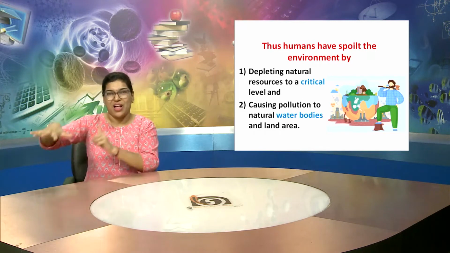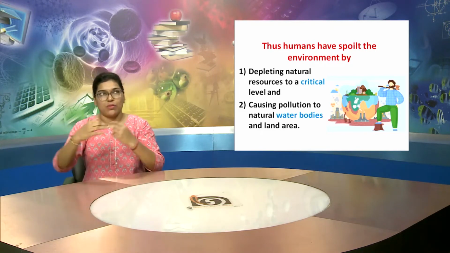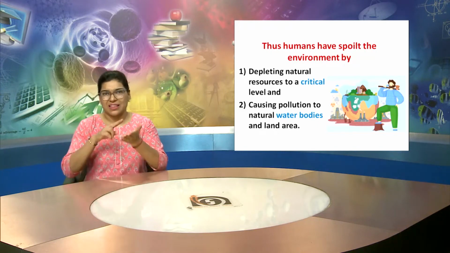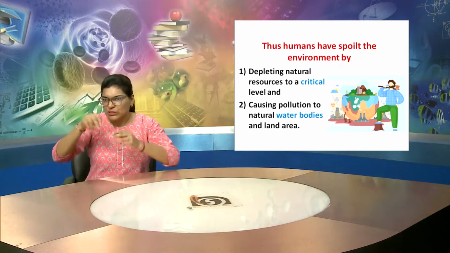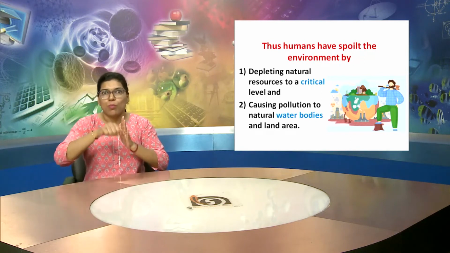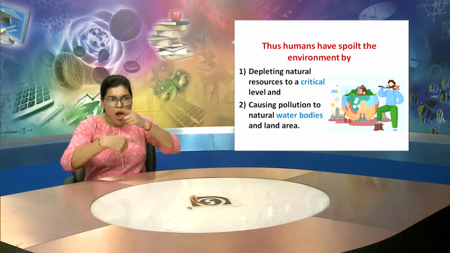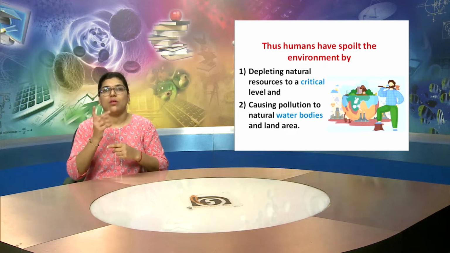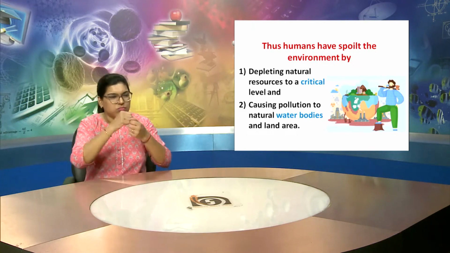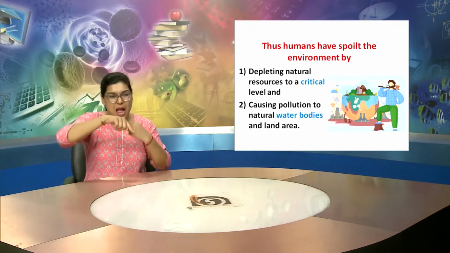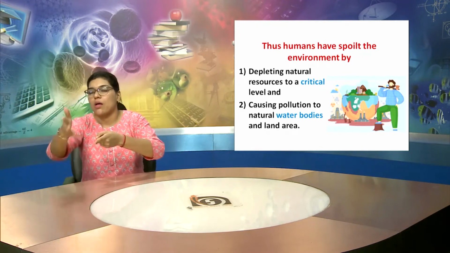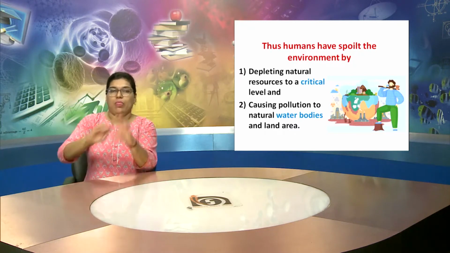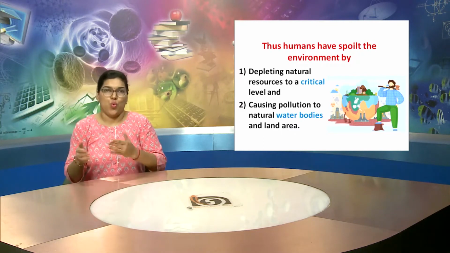So, all these points explained how humans have spoiled the environment. Now further, we will understand how humans have spoilt our natural resources. The first point explained that depleting natural resources to a critical level was the reason, and the second reason was causing pollution to natural water bodies and land areas.